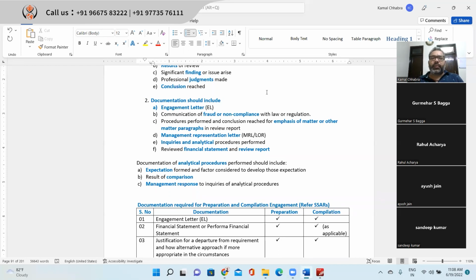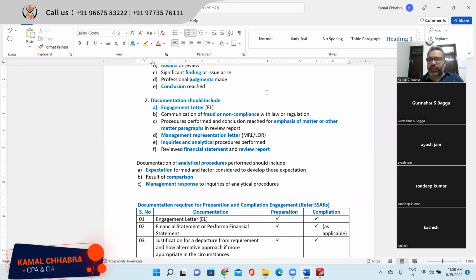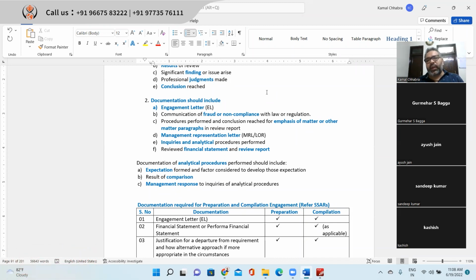Right? Fourth point is the management representation letter. That is also a mandatory documentation in the audit file. And for review, the inquiry procedures and analytical procedures which you have performed. And lastly, the reviewed financial statements and review report. So these are 6 documents you should mandatorily have in your review file. Right? That should mandatorily be the work paper of the auditor for the review engagement.